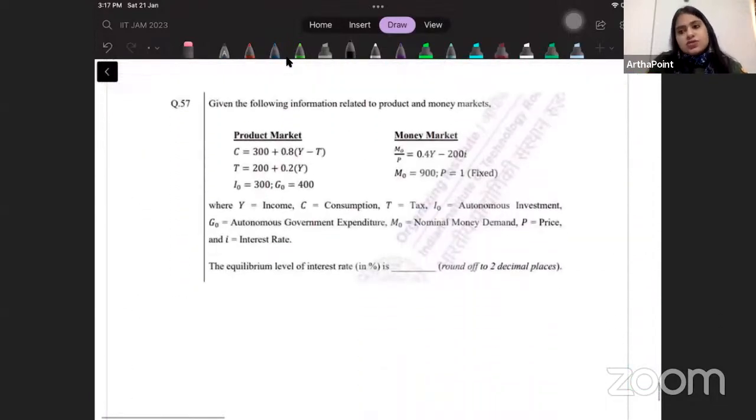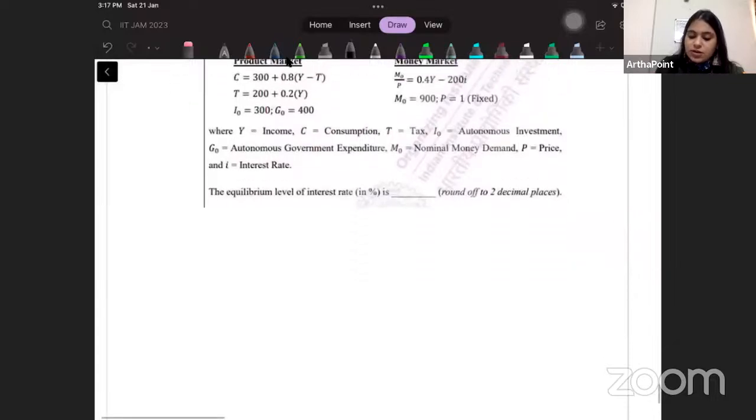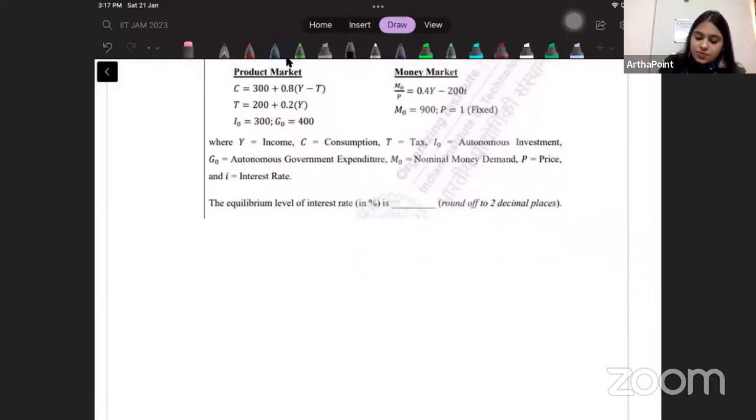So pretty simple question. You just had to use this formula. Okay, come to the next part. Given the following information related to the product and money market, the equilibrium level of interest rate is. Okay, so let's solve the product market first.